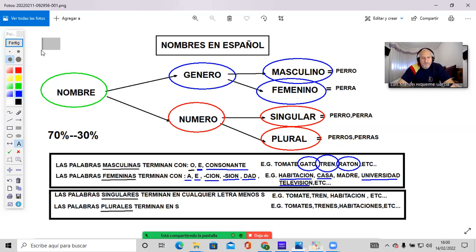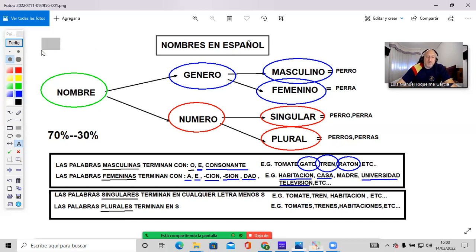So for example, the word tomate, how do we make that word plural? Well, I have already told you, it's tomates. But will it always be like that? Will it always be adding an S, the way we make a single word plural? No, not always.